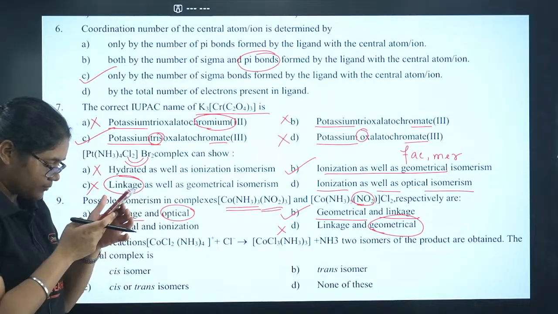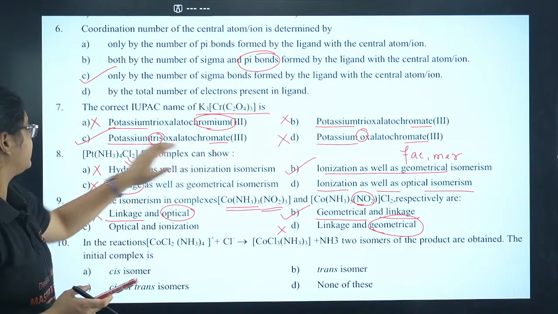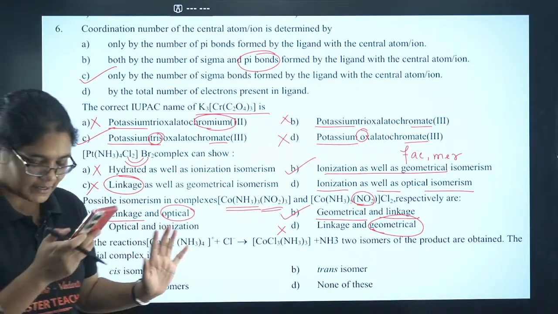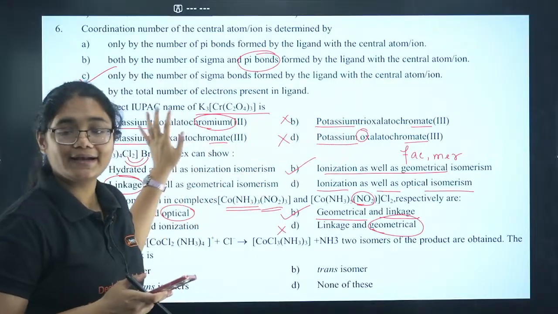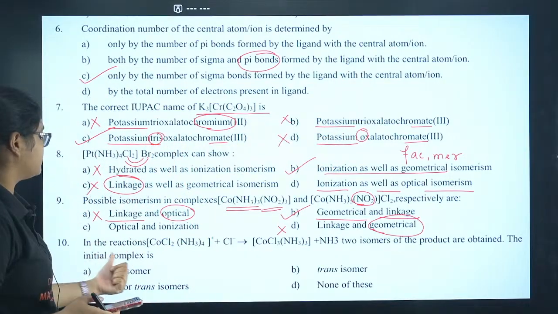Yes, I have already corrected. For 7th one, C is the correct answer. Tris oxalato is the correct answer. I first told B, but yes, I have corrected it. It is C. Okay, any doubt? Please remember it is C. Next we have question number 10 here.